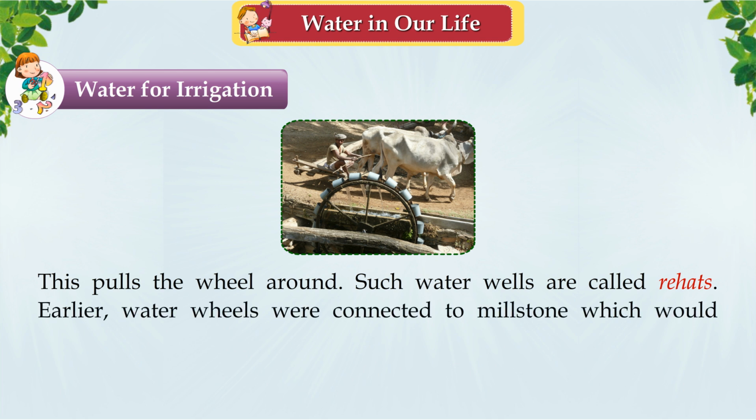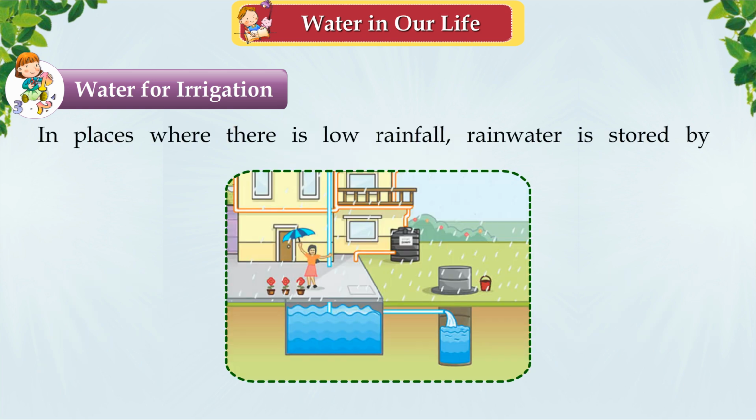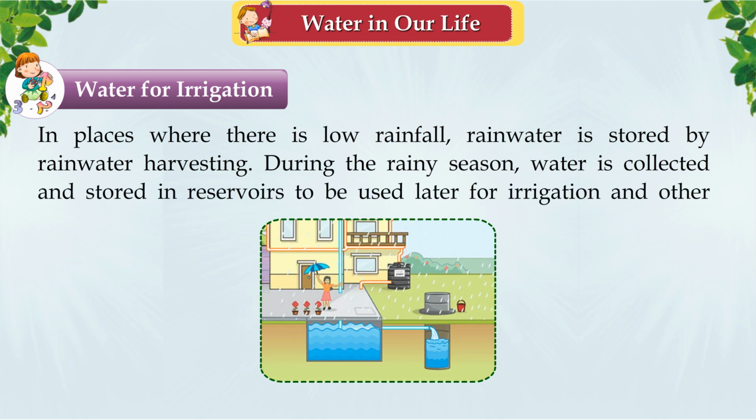Earlier water wheels were connected to millstones, which would grind corn or wheat into flour. These machines were called water mills. In places where there is low rainfall, rainwater is stored by rainwater harvesting. During the rainy season, water is collected and stored in reservoirs to be used later for irrigation and other purposes.